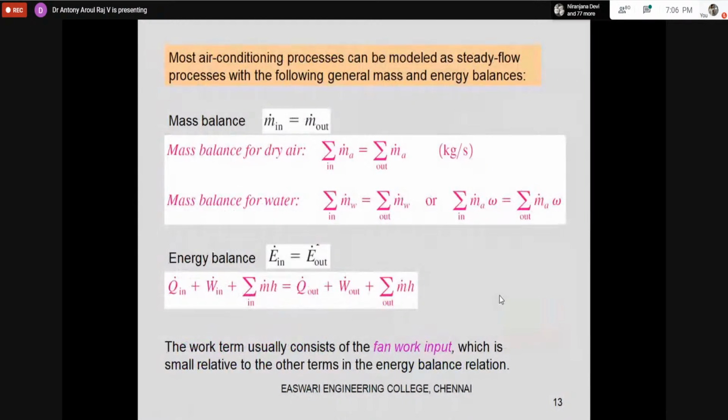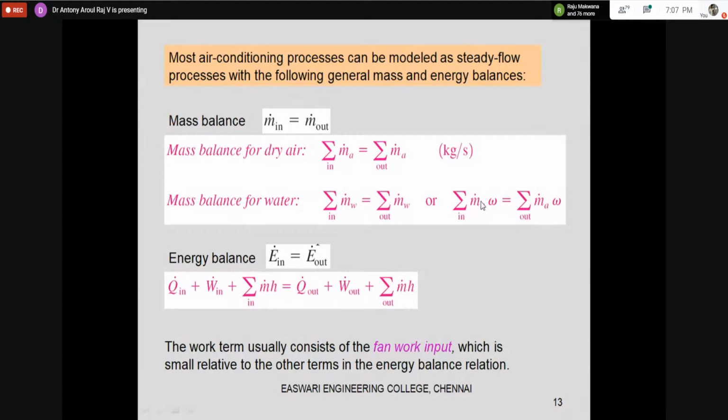In the air conditioning process, it will be following the thermodynamic laws. So there will be mass balance. Mass entering will be equal to mass leaving, and separately, the mass will be balanced for air as well as for water. So the sum of the mass of air entering will be equal to the sum of the mass of the air leaving. Similarly, if there is no condensation or moisture addition, moisture balance also will be there. The sum of the moisture at inlet will be equal to the sum of the moisture at the outlet.